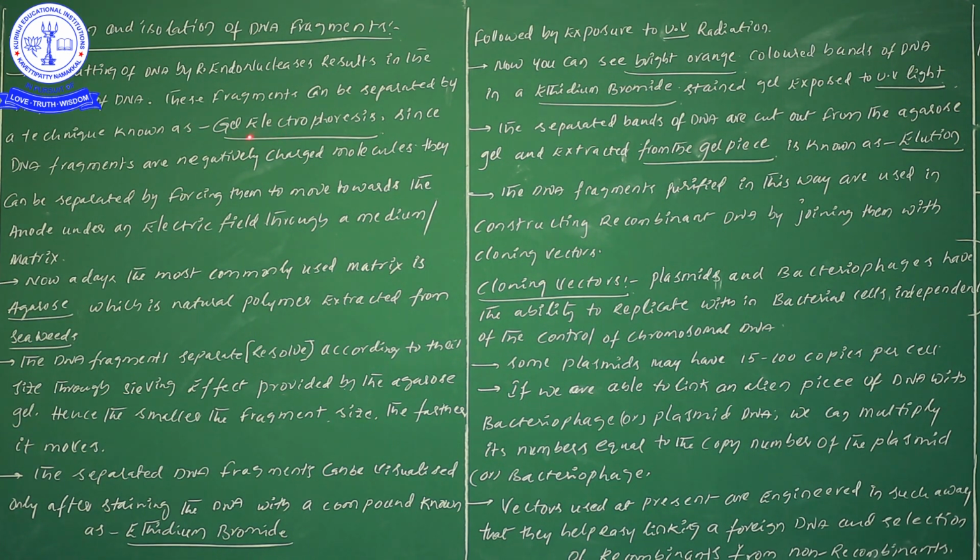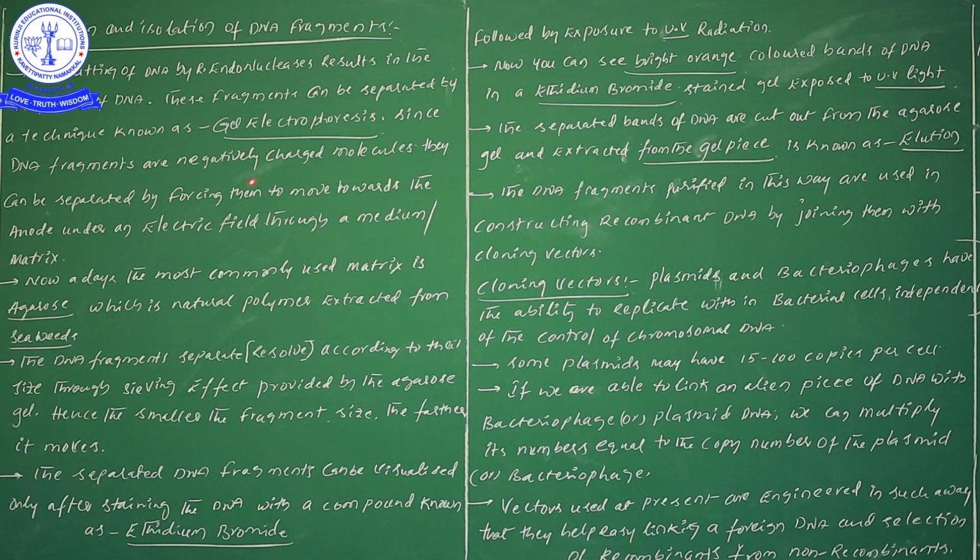By using this gel electrophoresis technique, we separate the DNA fragments based on the size or the molecular weight. If the size is very small, the molecular weight will be very less. If the size is larger, the molecular weight will be more. So based on the size of the fragments, or based on the molecular weight, we can separate the DNA fragments. What is the technique we are following here? The gel electrophoresis technique.